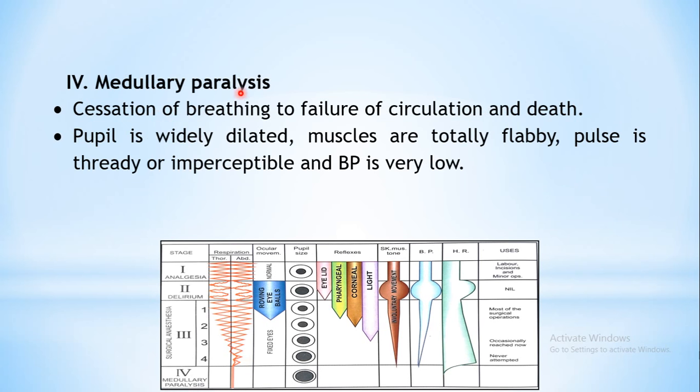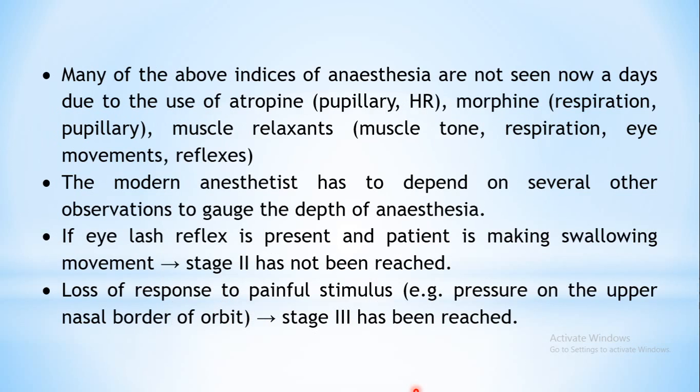Next is your medullary paralysis. Medullary paralysis starts with cessation of breathing, that is stoppage of breathing, to failure of circulation and death. So this medullary paralysis should never be opted for, because over here pupils are totally dilated, your muscles are totally flabby, BP drops and the person may even die. So this should not be attempted.